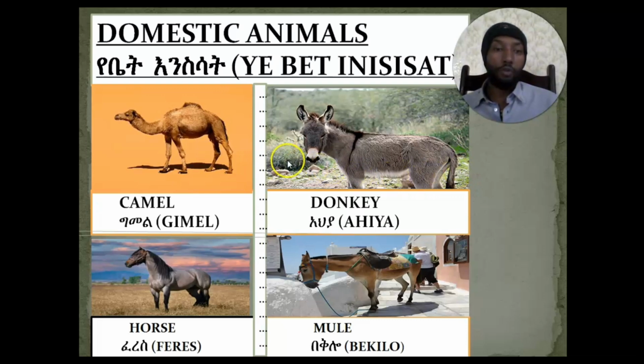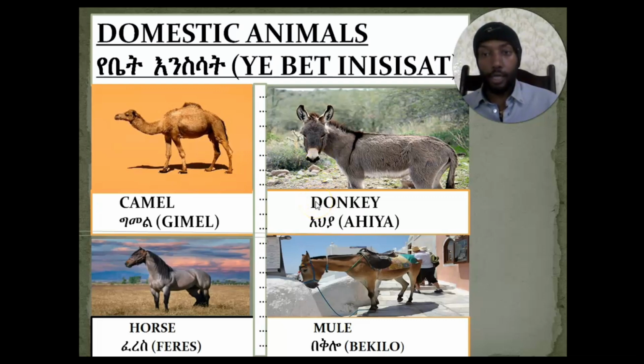The other member of a domestic animal is called what? Camel. And camel in Amharic language is called what? ግመል. So camel in Amharic language is called ግመል.